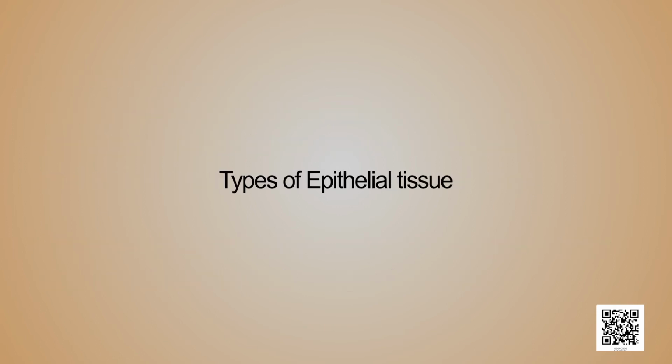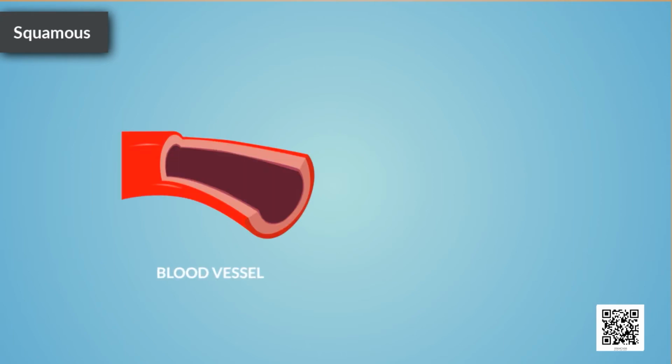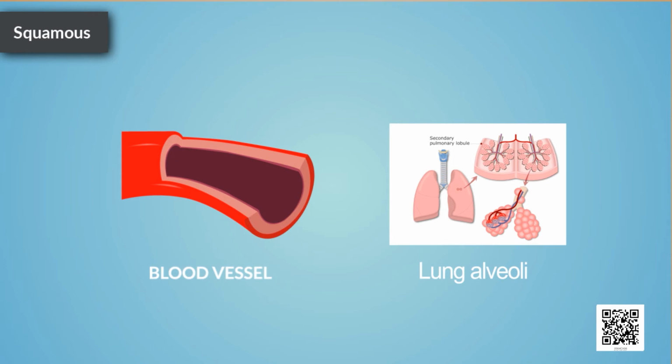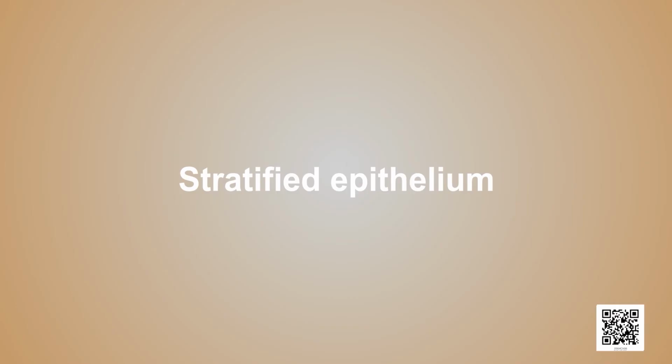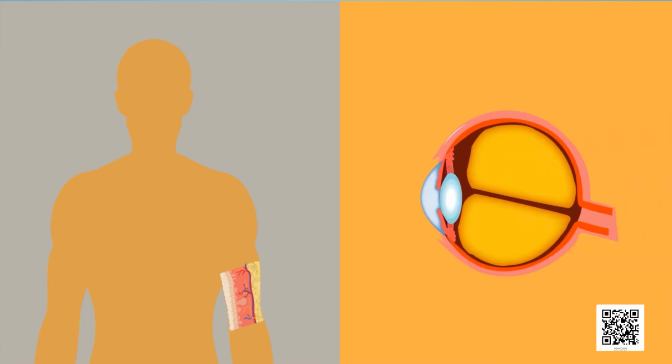Types of epithelial tissue. Firstly, we have simple squamous epithelium to discuss. They are present in cells lining blood vessels or lung alveoli, where transportation of substances occurs through these flat kind of simple squamous epithelium. Next type is stratified epithelium. It is present in the skin and cornea of the eye.